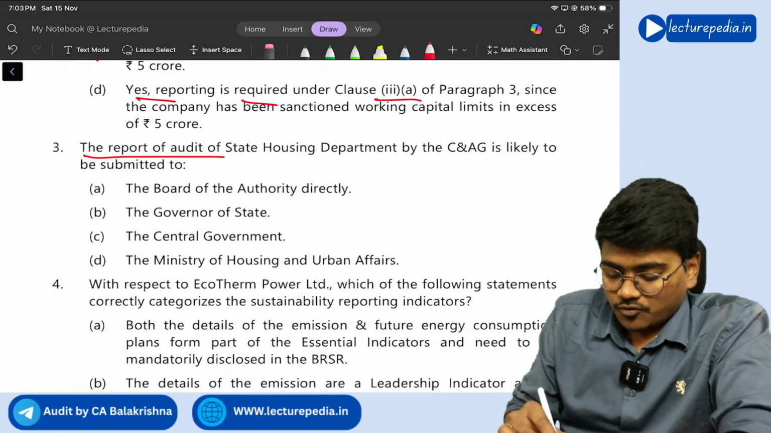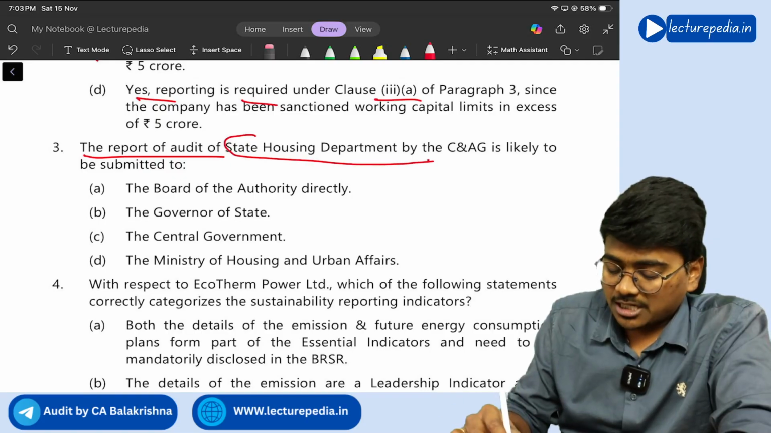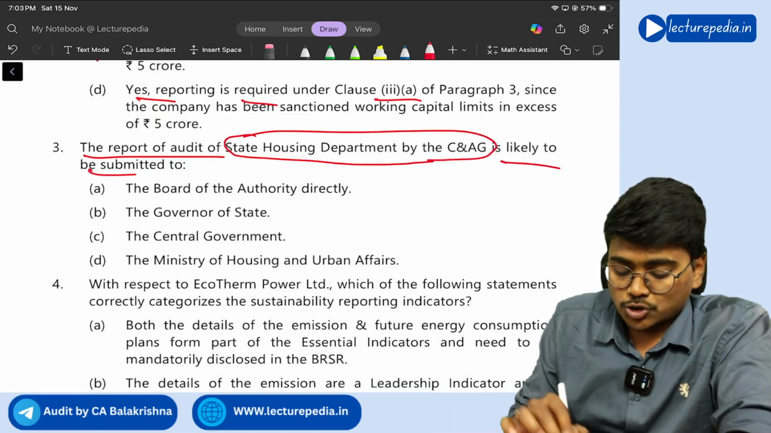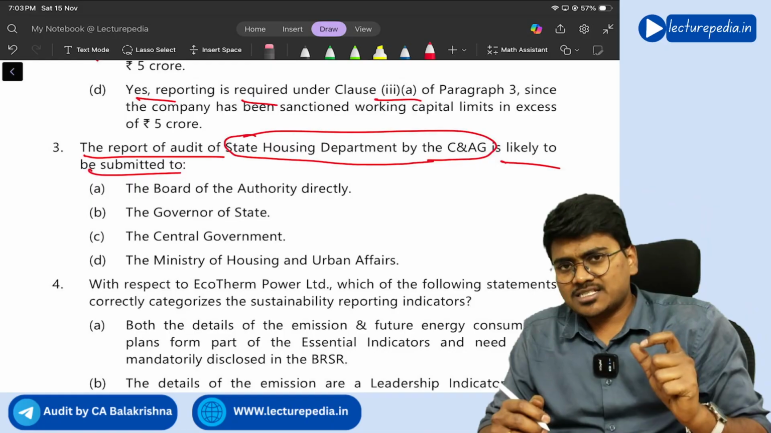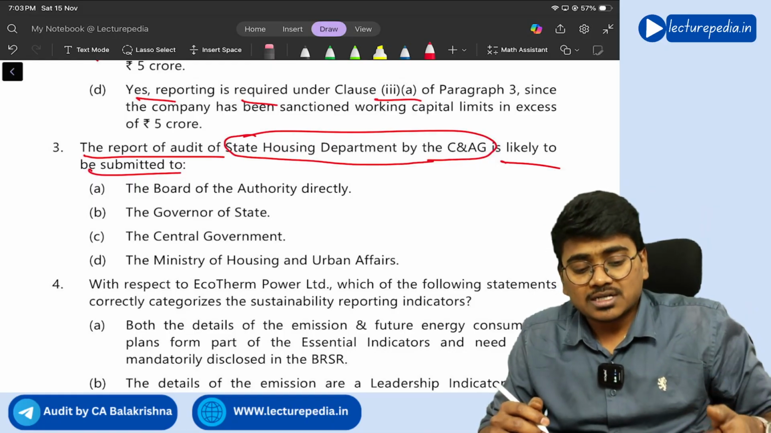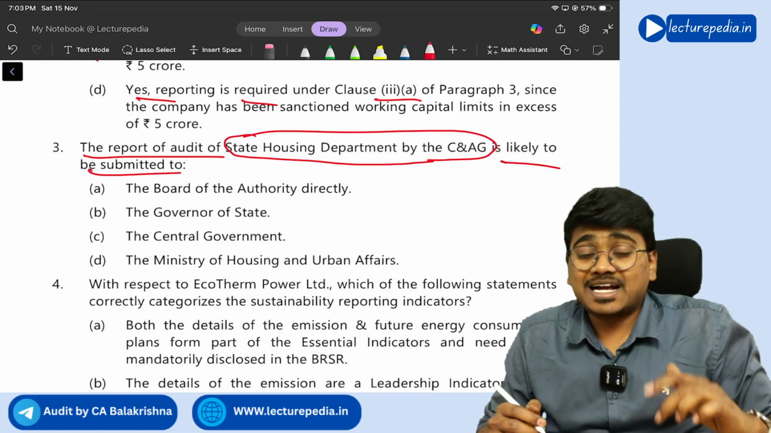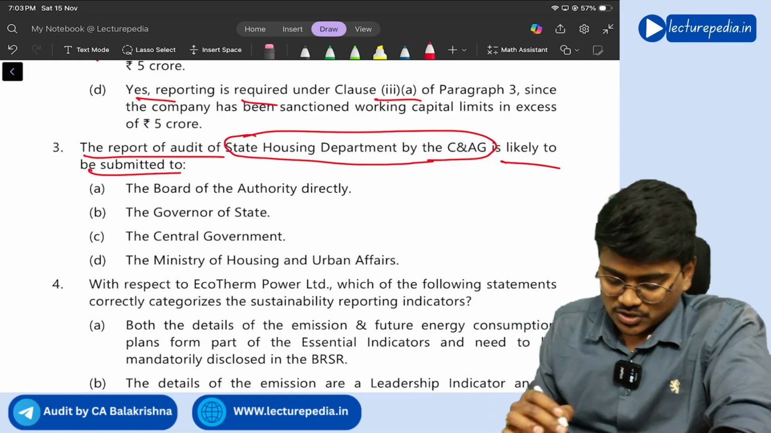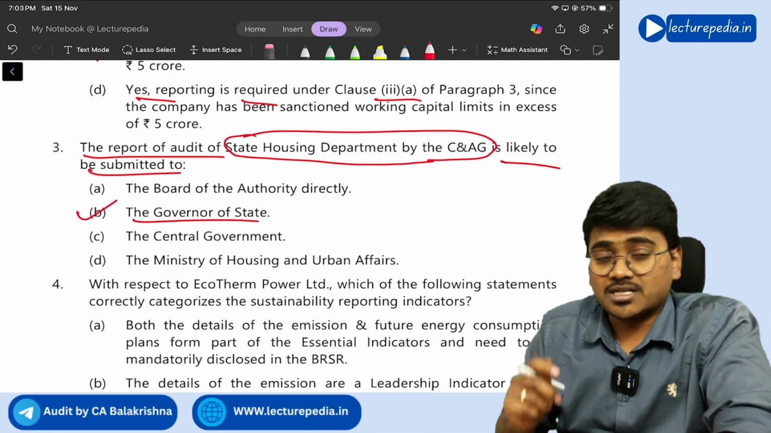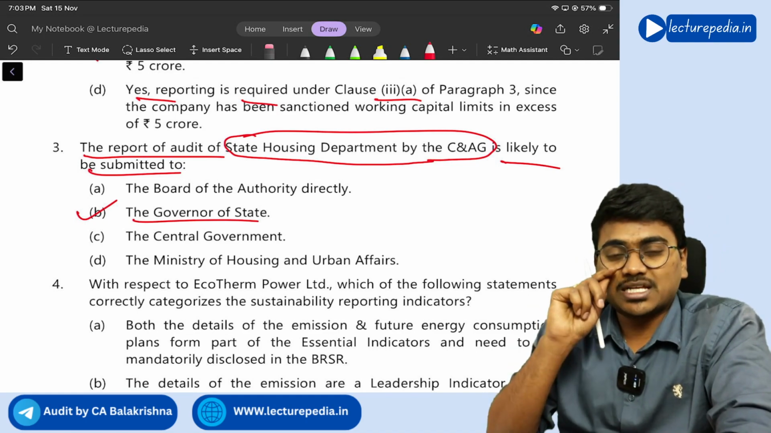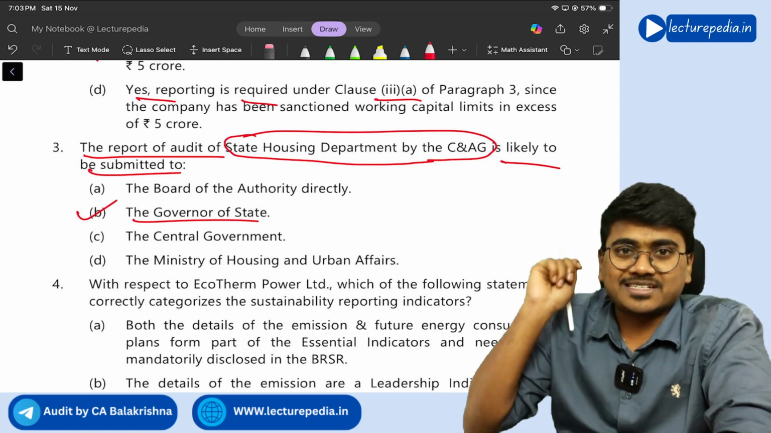Next, the report of the audit of the state housing department by the C&AG is likely to be submitted to? See, in case of audit of a state government, the C&AG will submit its report to the Governor of the state, correct? So option B, Governor of the state. If it is the central government's report, it will be submitted to the President, right?